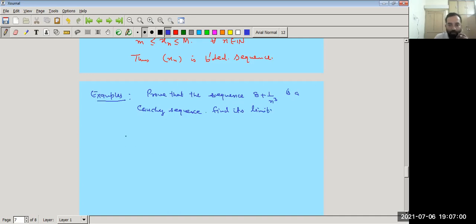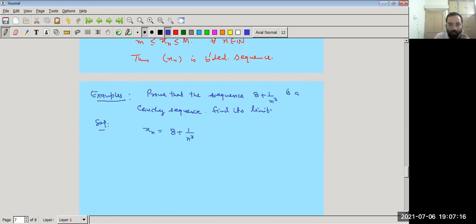So here the sequence xn is 8 plus 1 upon n cube, right?